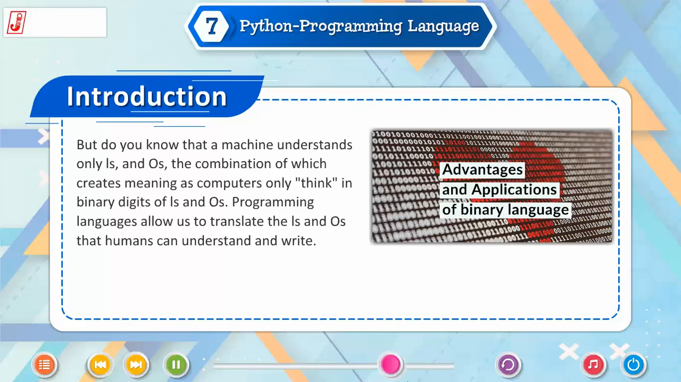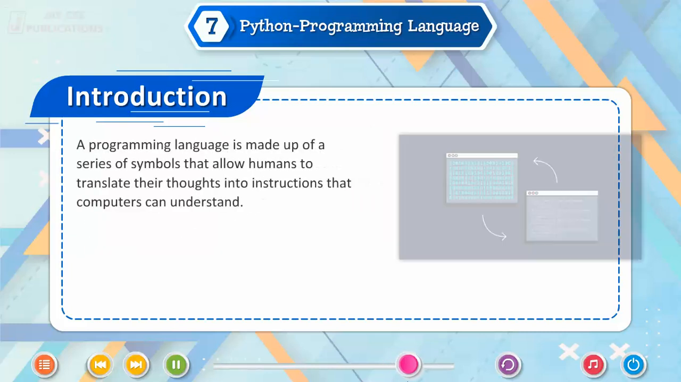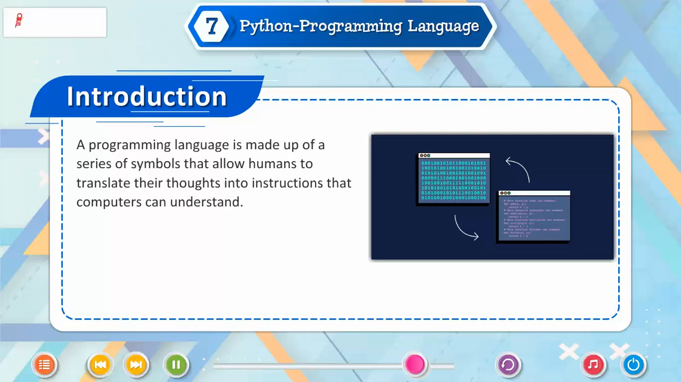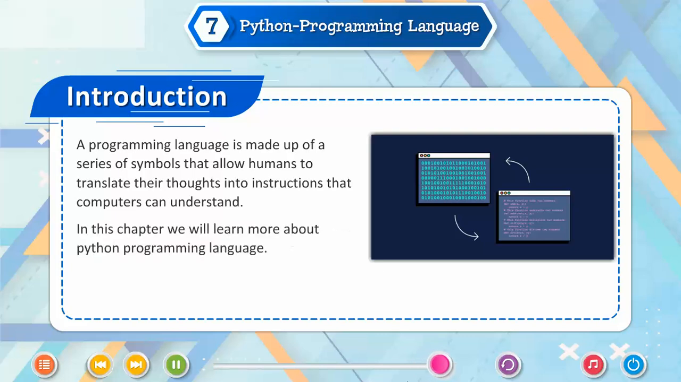Programming languages allow us to translate the ones and zeros that humans can understand and write. A programming language is made up of a series of symbols that allow humans to translate their thoughts into instructions that computers can understand. In this chapter, we will learn more about the Python programming language.